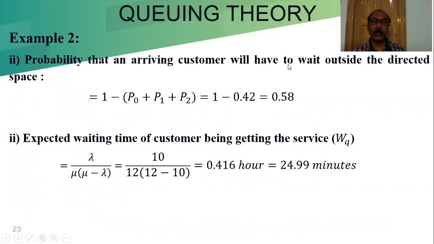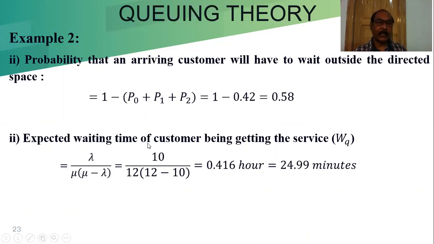Now the probability that an arriving customer will have to wait outside the direct space. This is the possibility that one customer can directly arrive at the window. To wait means the space is busy, so it is 1 minus this part. The total probability is 1, so 1 minus 0.42 is equal to 0.58. So you can say that 0.58 is the probability that a customer has to wait.